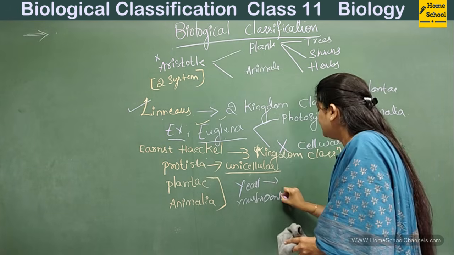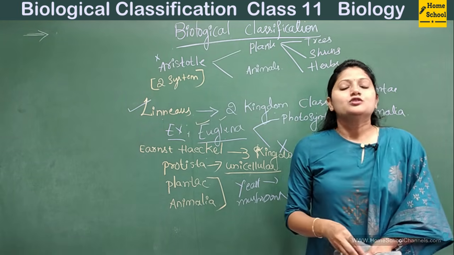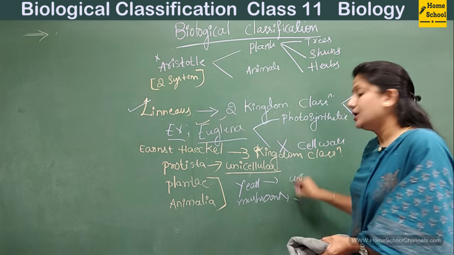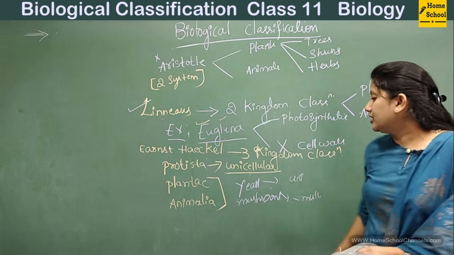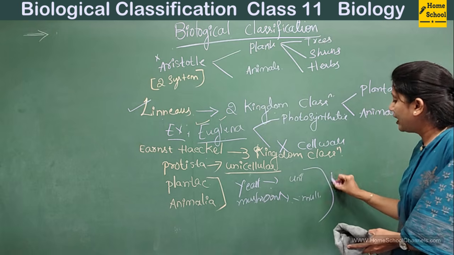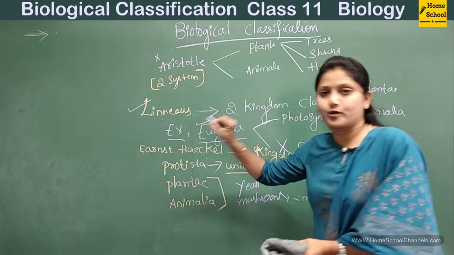Everyone knows what a mushroom is, isn't it? So yeast is unicellular, mushroom is multicellular. Now tell me, both are fungi, isn't it? So do we have to place fungi under Plantae or Protista?